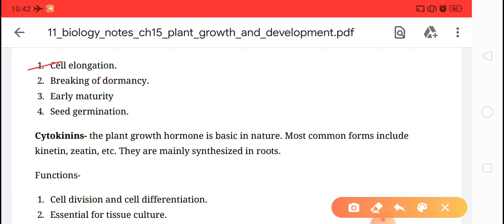Okay, in cell elongation the gibberellins have great importance, and gibberellins don't have any effect on roots. Okay, it stimulates stem elongation and leaf and fruit growth. Okay, so leaf and fruit will grow, and the stem will be elongated due to the hormone gibberellin. Okay children, clear about this?